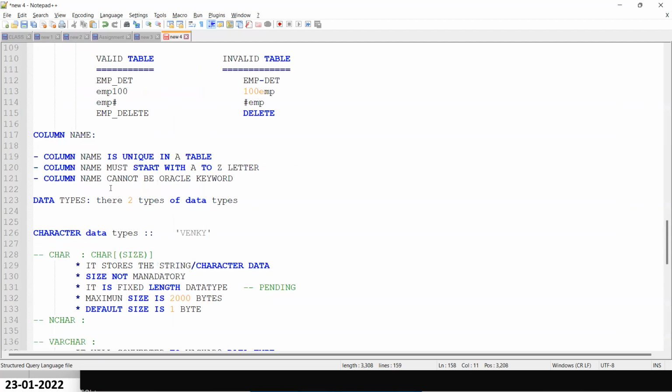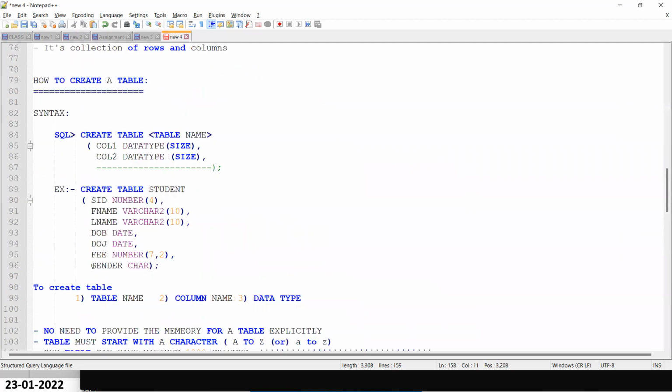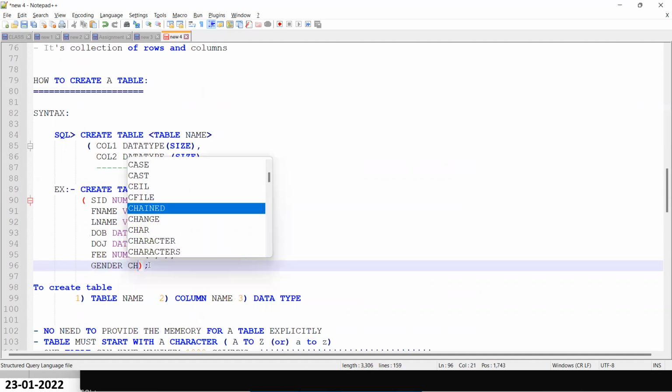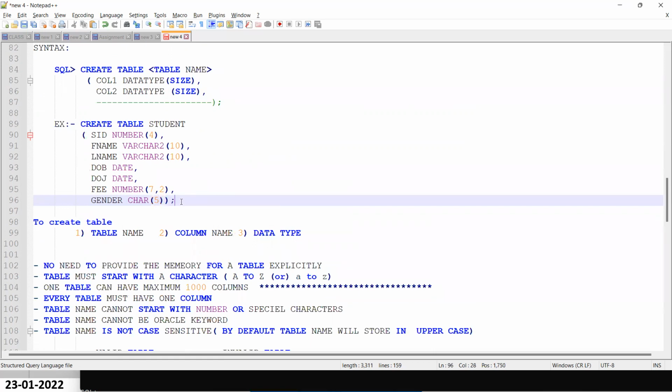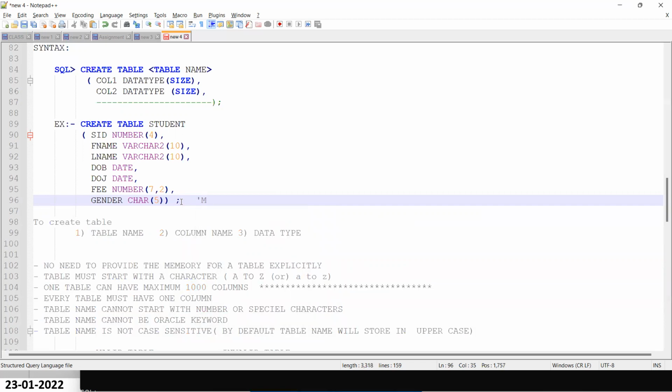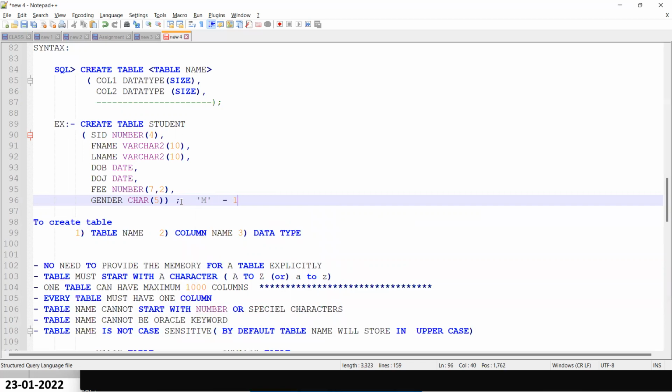For example, if I declare the gender column as char of 5 bytes, but in the gender column you are inserting only M, how many bytes are you inserting, guys?